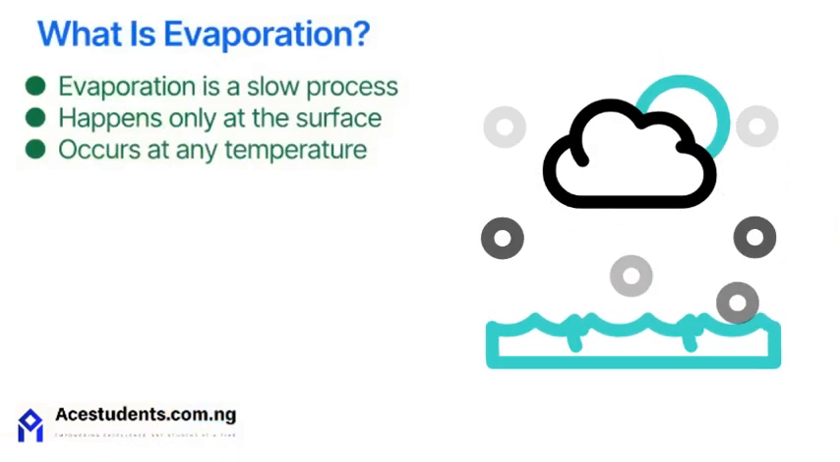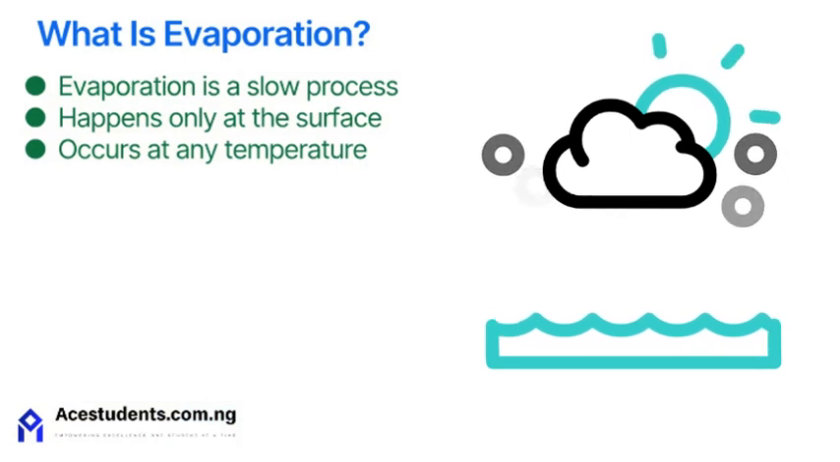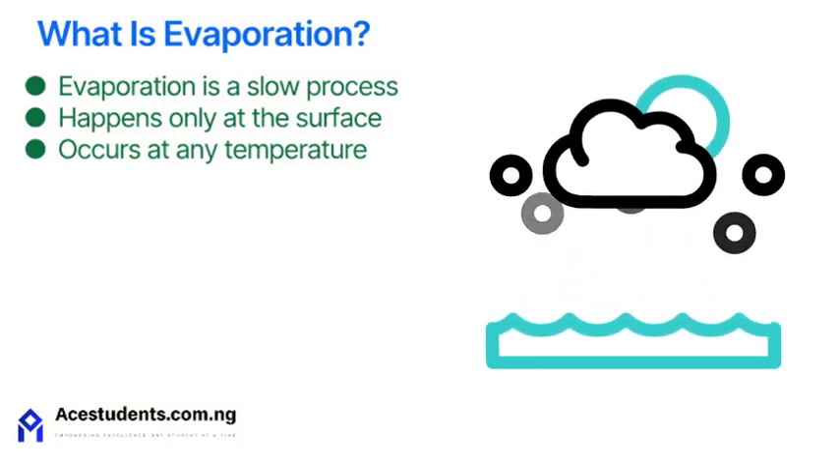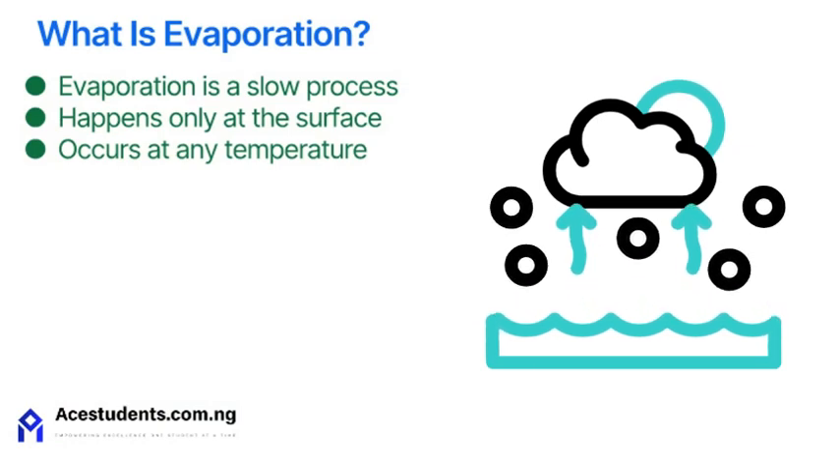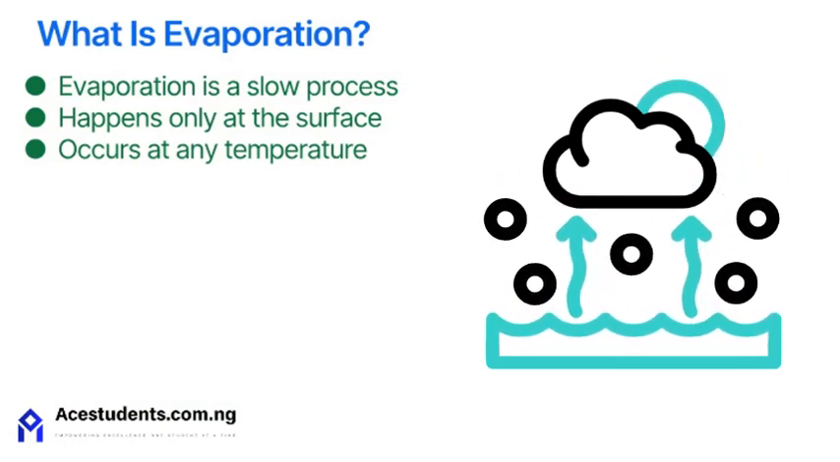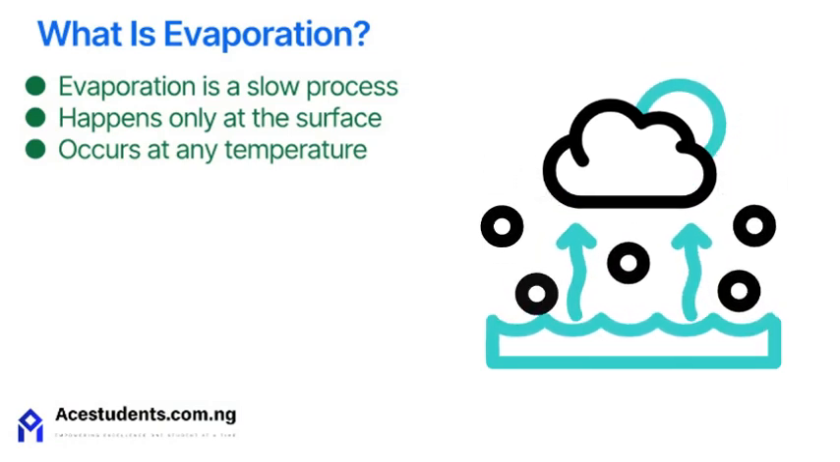Evaporation is the slow change of a liquid into gas. It happens only at the surface of the liquid. Evaporation can happen at any temperature, not just at the boiling point.